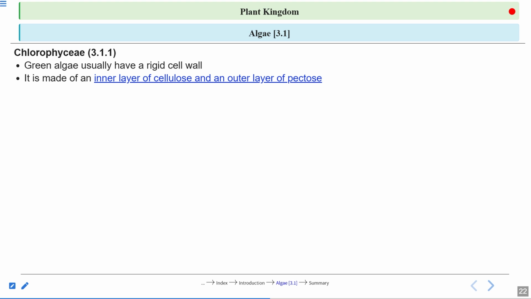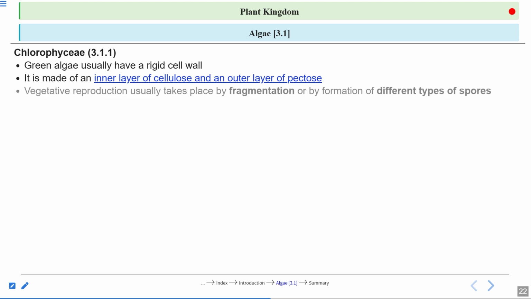Very important, because it varies from type to type of algae. In the case of Rhodophyceae, you will see another thing, right? So that is why it is important. Sometimes it can be asked in the examination. The cell wall of Chlorophyceae: inner layer made up of cellulose and outer layer made up of pectose.